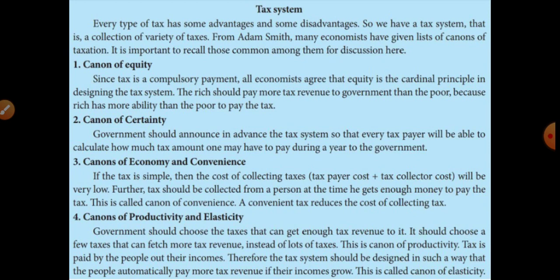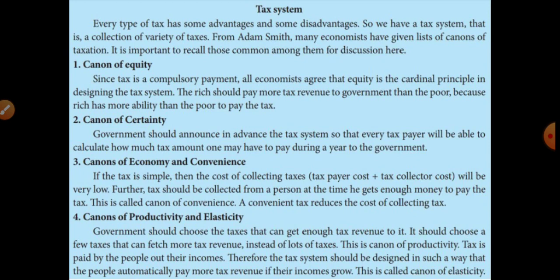Listen very carefully students. Elasticity means changes of income, goods and services, etc. Listen students, the government should choose the taxes to get enough tax revenue, and the government should also choose a few taxes that can fetch more tax revenue instead of lots of taxes. Okay, this is canon of productivity.